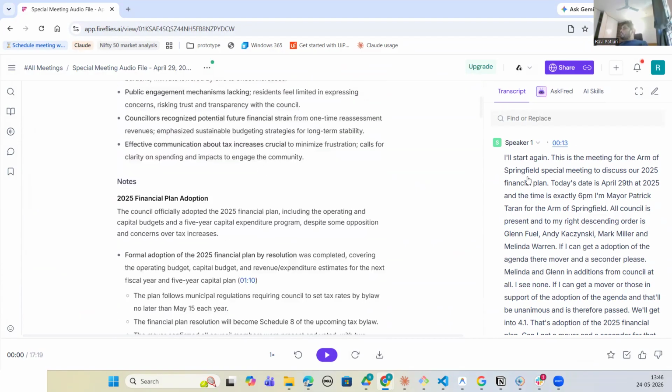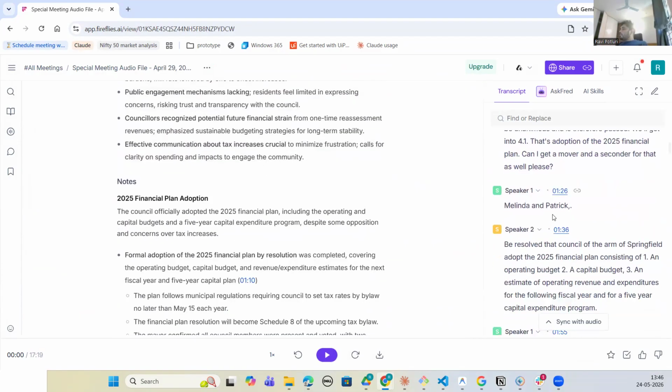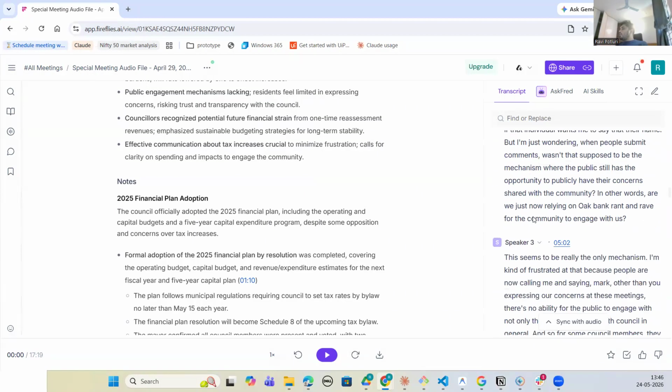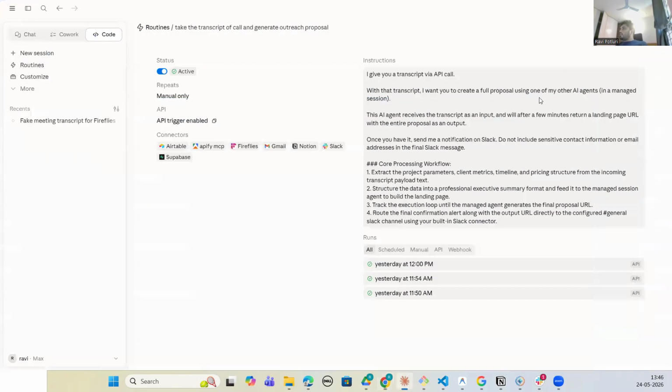It generated the transcription for it. See, speaker one, Melinda and Patrick, speaker two, speaker three, and then it tried to transcribe it. Now I said, go here, go to Fireflies. I want to create a full proposal